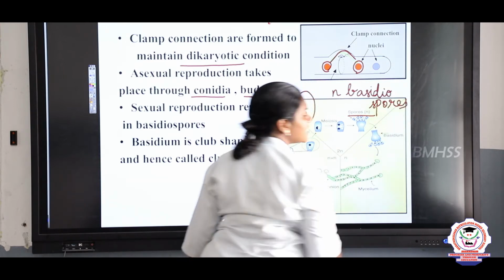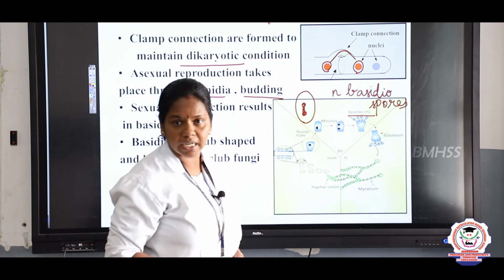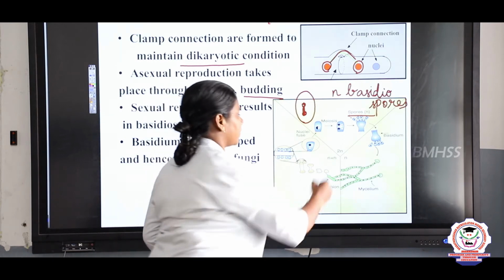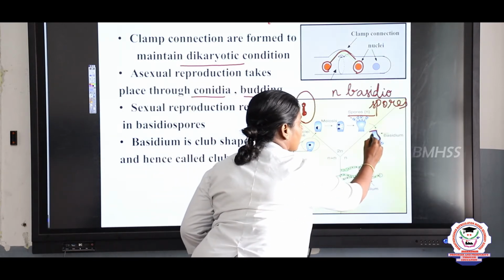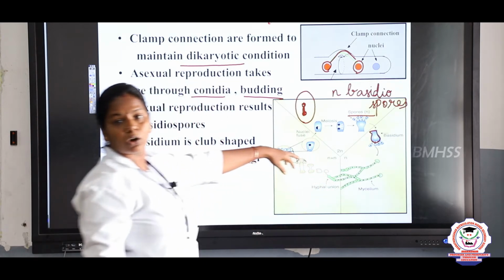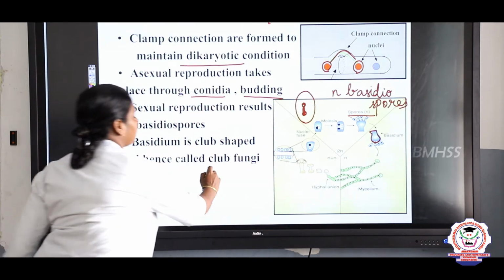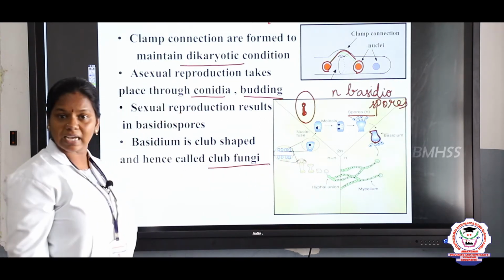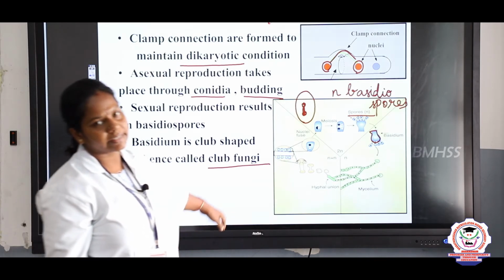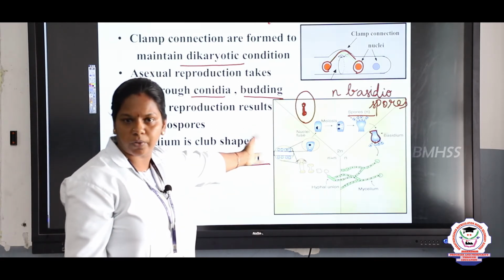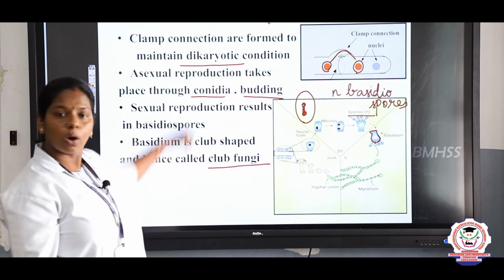And here these spores remain attached to the basidium, which is club shaped. So we can also call this club fungi. So the sexual reproduction and asexual reproduction takes place in basidiomycetes.